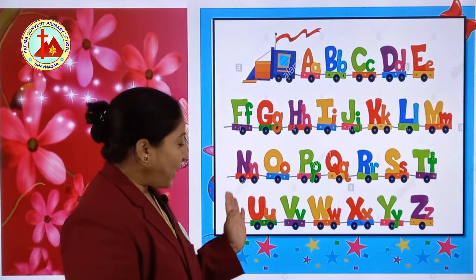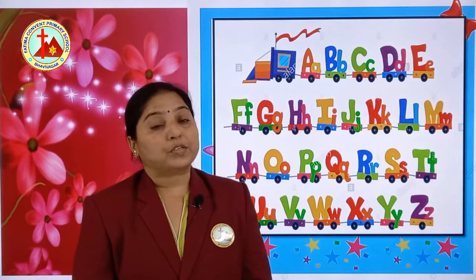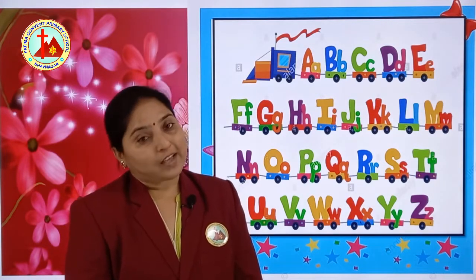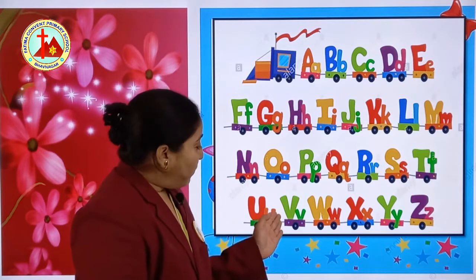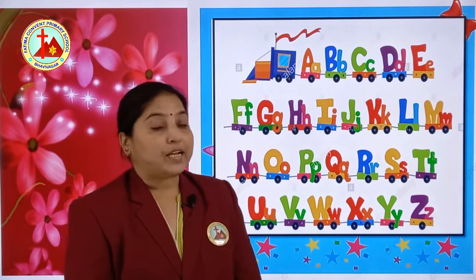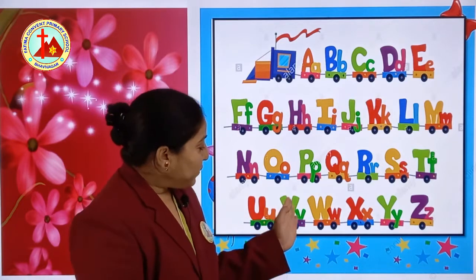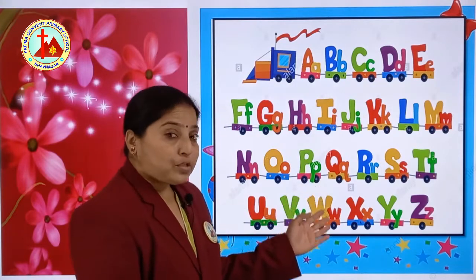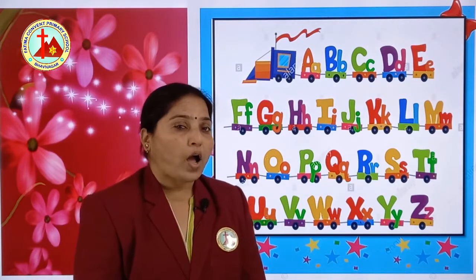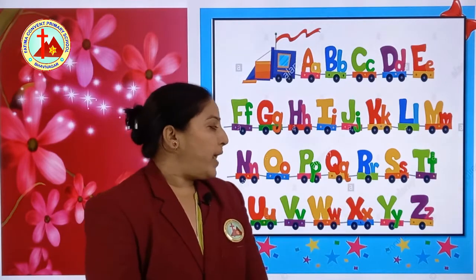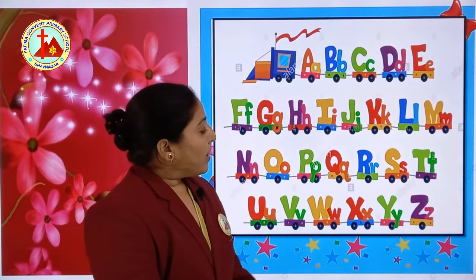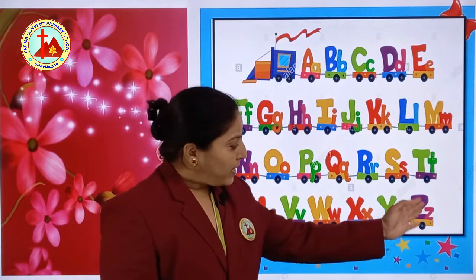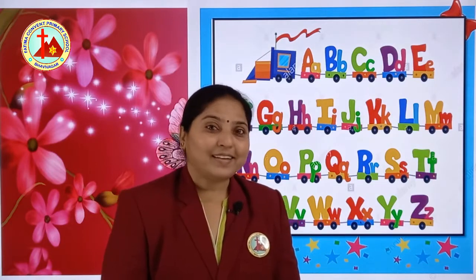Now after T, which letter is this? Yes, U. Capital U, small u. U says, two sounds are there. U says U and U says A, right? Capital V, small v. V says va. Capital W, small w. W says wa. Capital X, small x. X says xa. Capital Y, small y. Y says ya. Capital Z, small z. Z says za.